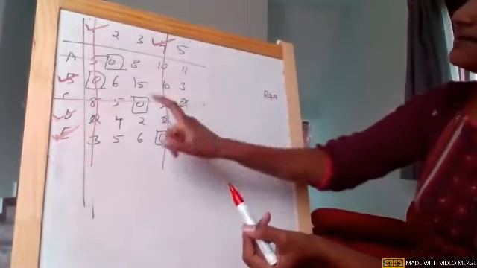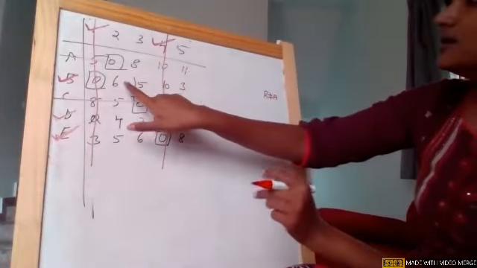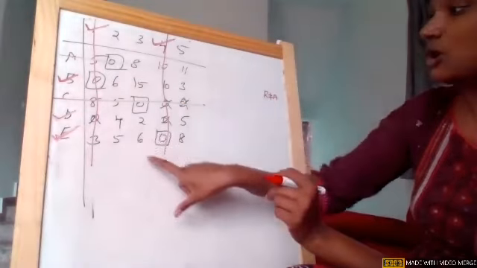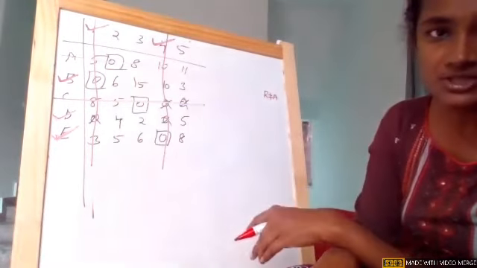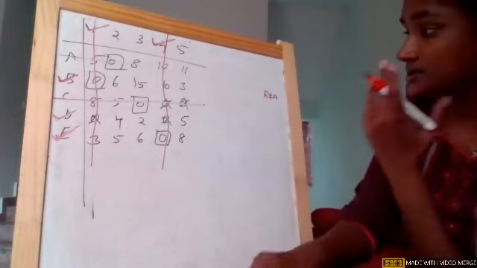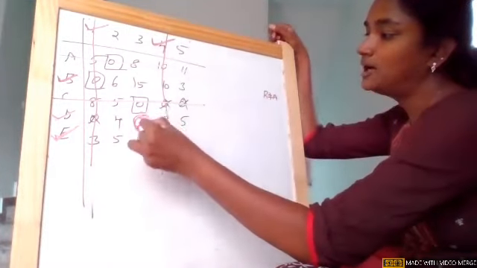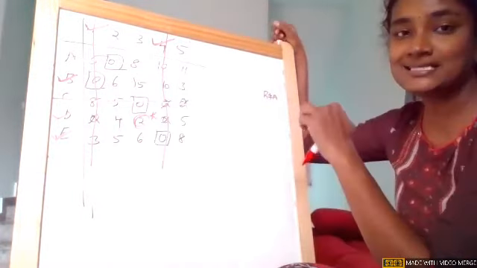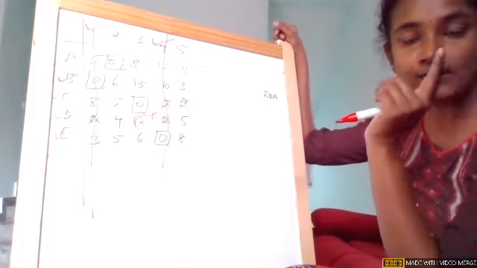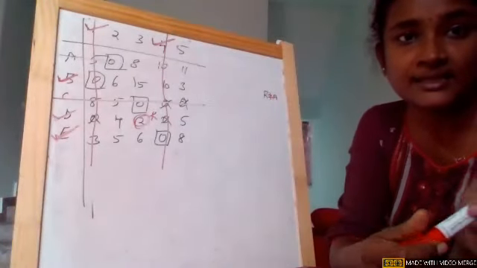So after this step, drawing the lines through marked columns and unmarked rows, check the uncovered area. It must not have 0. If it is having a 0, then we made a mistake. So from this uncovered area, pick the smallest value and name that smallest value as K. Till here, any doubt?